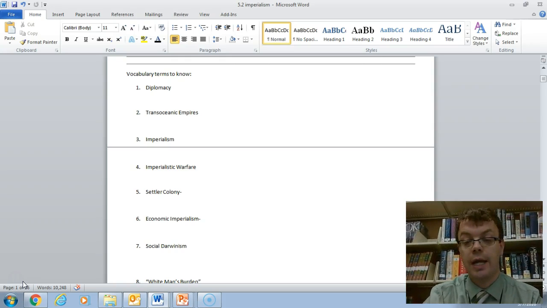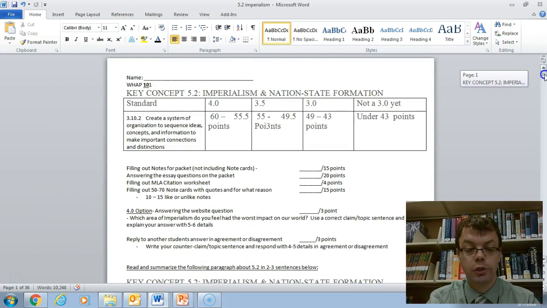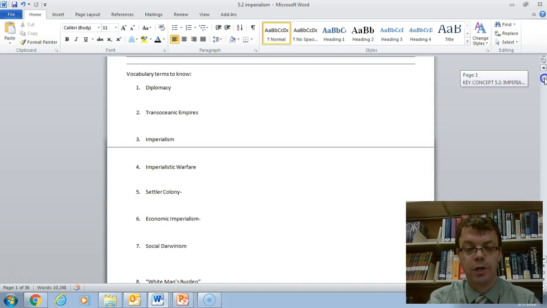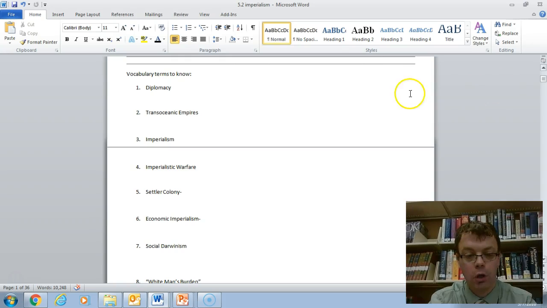Quick definitions and examples. So take this sheet out. This would be, of course, our work packet of doom, which is 36 glorious pages long. Excuse me for one minute. And now, we are going to look at these vocab words that go with this glorious work packet on imperialism. So let's look at our first one, which is diplomacy.